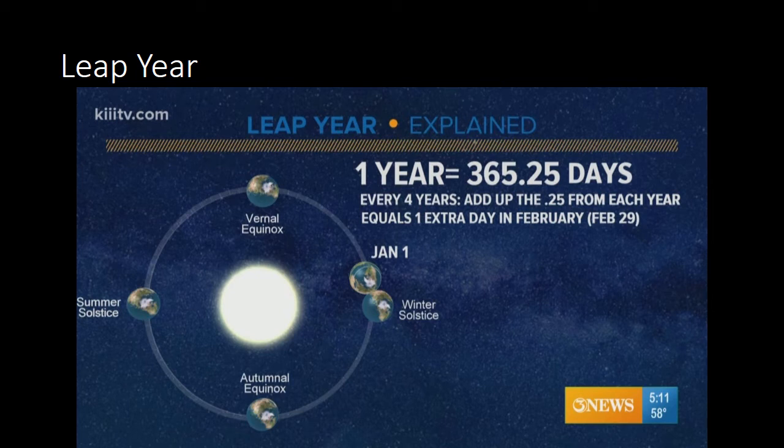So as a result, we keep one standard year of 365 days. But to make up the loss of that 25%, we keep on adding it. So we add 6 hours from the first year, 6 hours from the second year, 6 hours from the third year, and 6 hours from the actual fourth year.